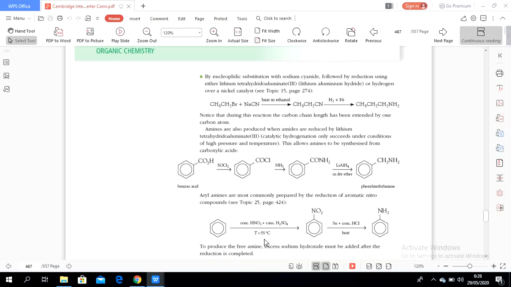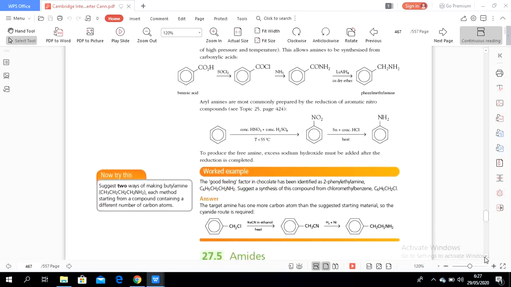It will form nitrobenzene. Then nitrobenzene reacts with tin and concentrated HCl. In the presence of heat, it will produce phenylamine. To produce the free amine, excess sodium hydroxide must be added after the reduction is completed.